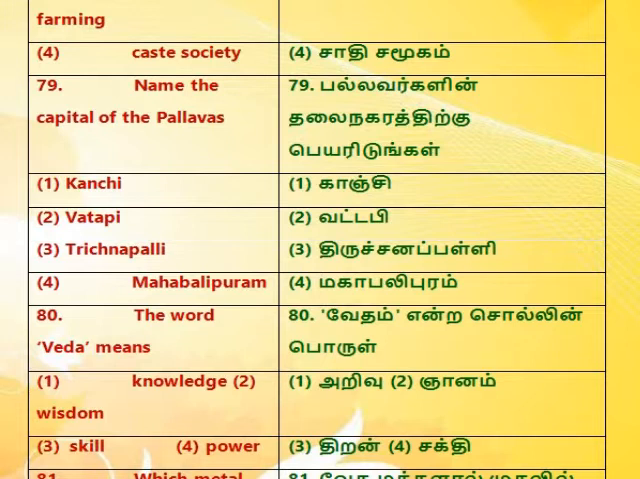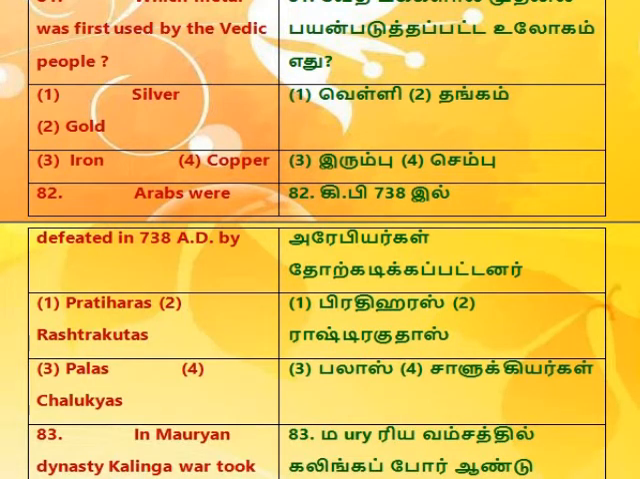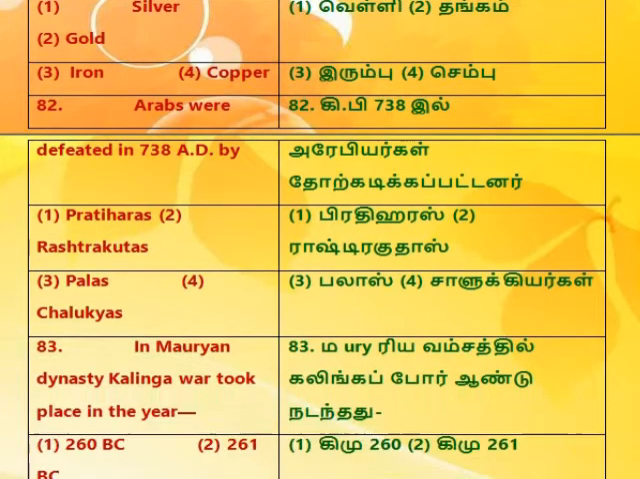1. Kanchi, 2. Vatapi, 3. Trichinopoli, 4. Mahabalipuram. 80. The word Veda means 1. Knowledge, 2. Wisdom, 3. Skill, 4. Power. 81. Which metal was first used by the Vedic people? 1. Silver, 2. Gold, 3. Iron, 4. Copper. 82. Arabs were defeated in 738 AD by